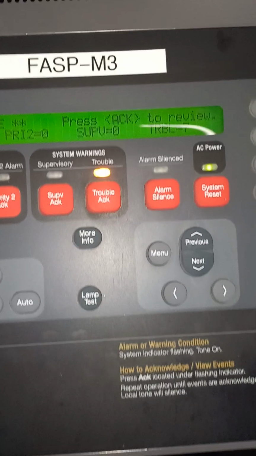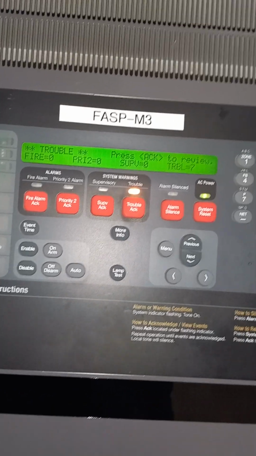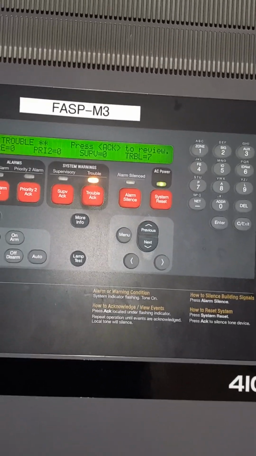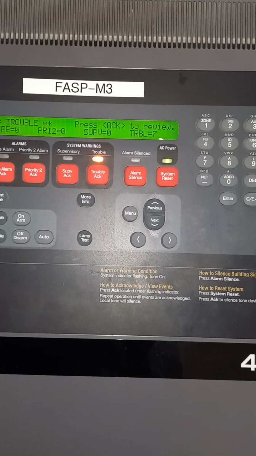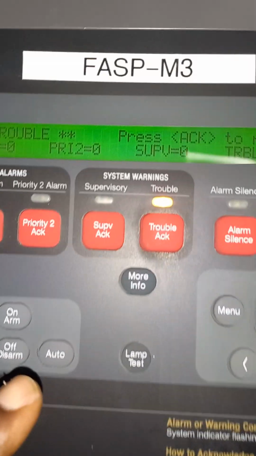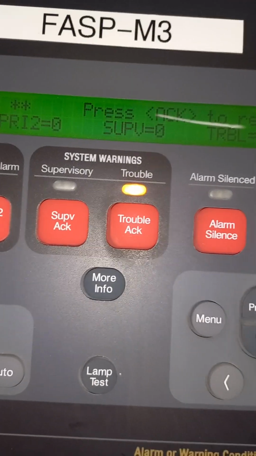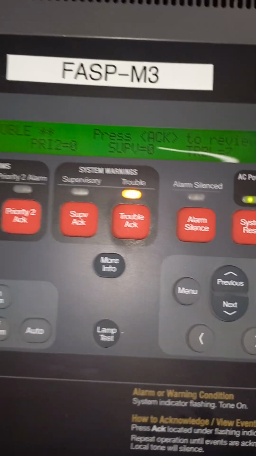Here with the Simplex 4100, activating it means arm on, and deactivating it refers to disarm off. I think you can see these buttons. We have arm on, disarm off, and auto. These are the three buttons which we are going to use.